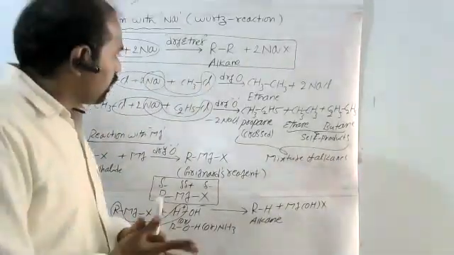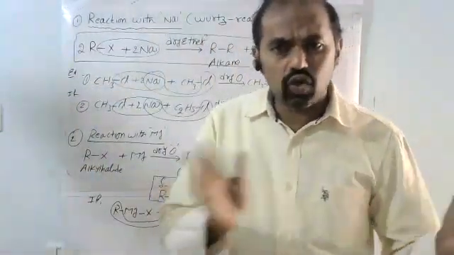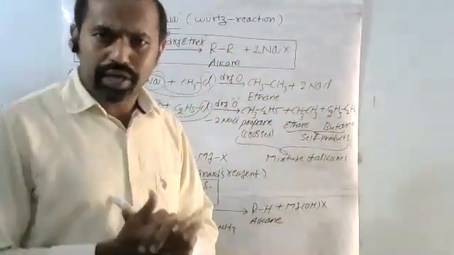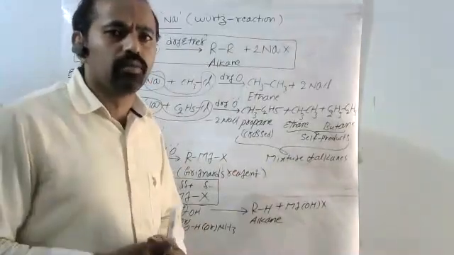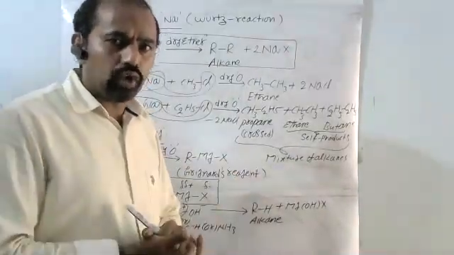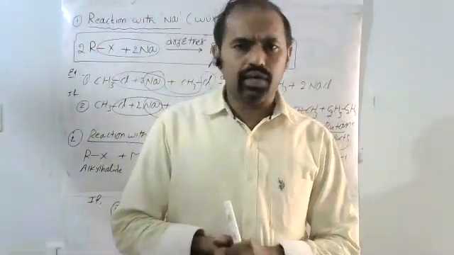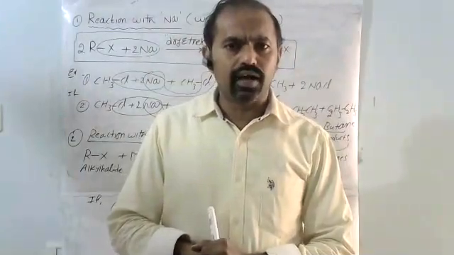Okay, now the next one, haloarenes. Halogen derivatives of alkanes and haloarenes. Before that, we discuss some properties of haloarenes. Haloarenes means halogen directly bonded with the benzene ring.